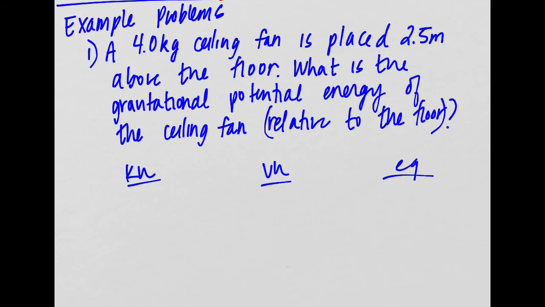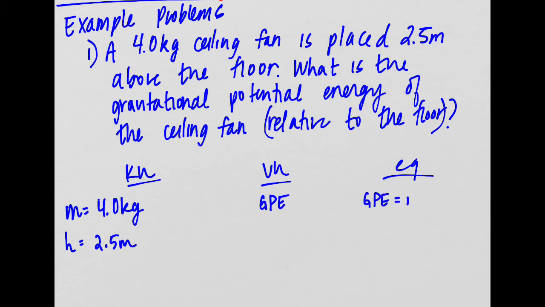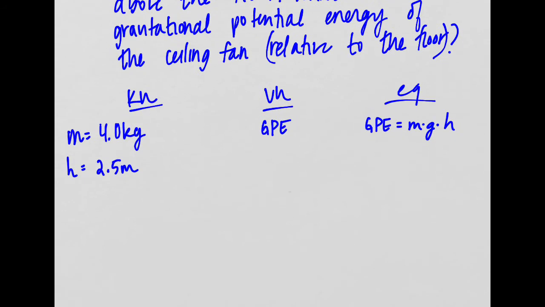Okay. So first of all, we know a mass of 4.0 kilograms. And we know a height of 2.5 meters. We want to know the gravitational potential energy. I know that gravitational potential energy equals mass times gravity times height. I don't have to rearrange for anything because it's already arranged for me. So I'm going to have GPE is equal to...